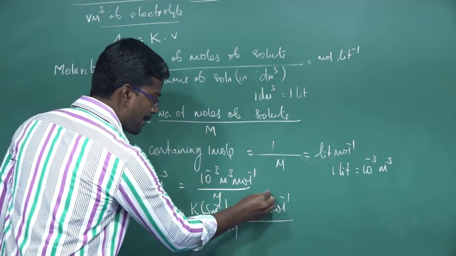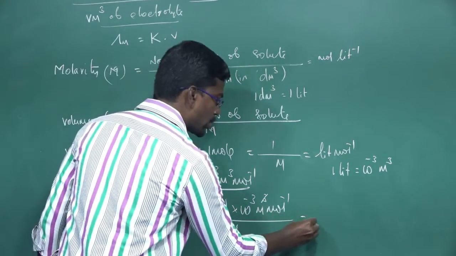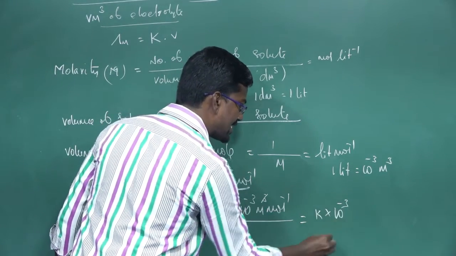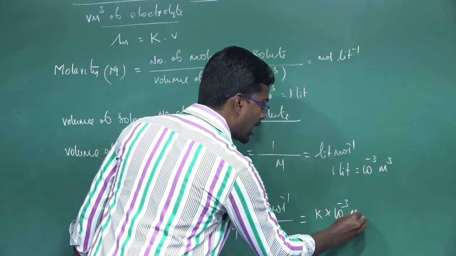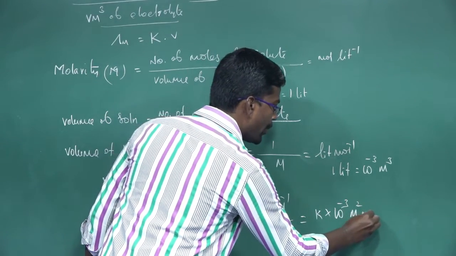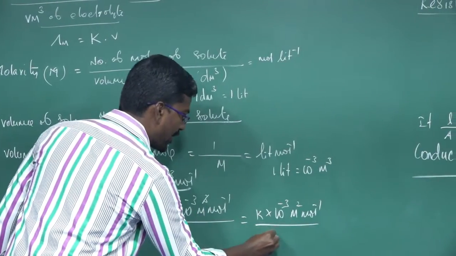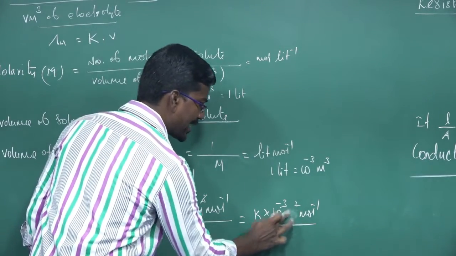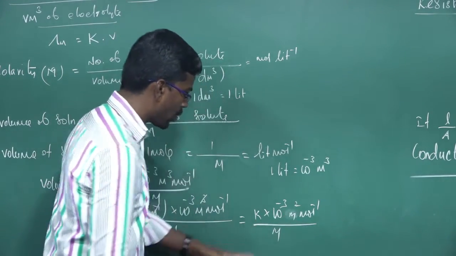The meter inverse and meter cancel, which gives kappa into 10 power minus 3 meter square mole inverse divided by molarity.